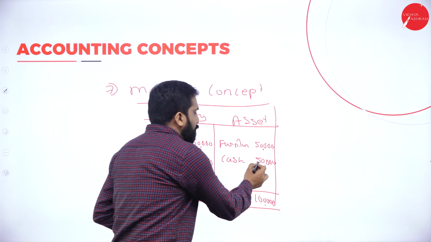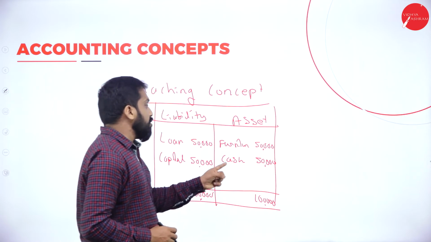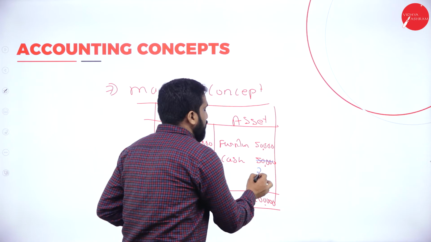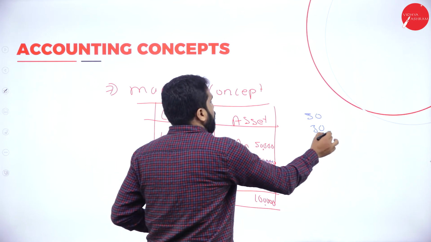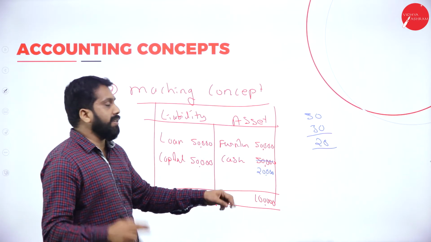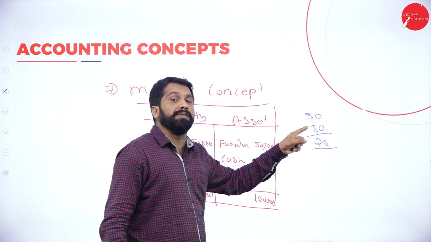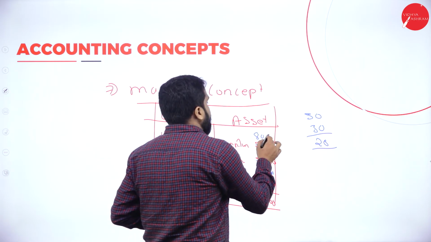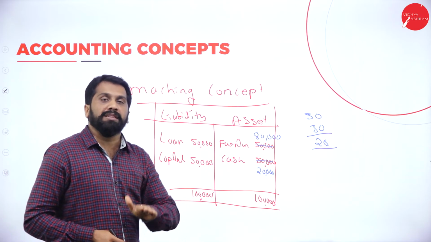Now, out of 50,000, you bought another furniture for 30,000. Means you have to pay cash. Out of 50, this will become 20,000. Why? Because out of 50,000, you paid for furniture. Your cash will become how much? 20,000. Furniture, you had 50,000. Now you bought 30,000 worth of furniture. 50,000 will become 80,000. Your furniture increases, your cash decreases.